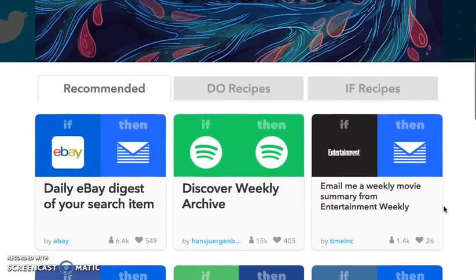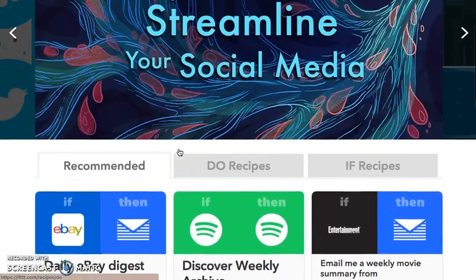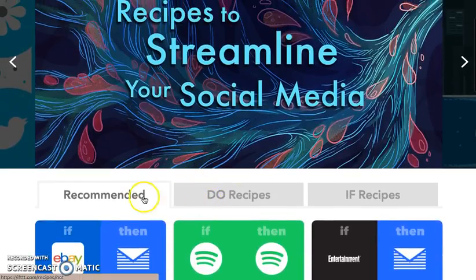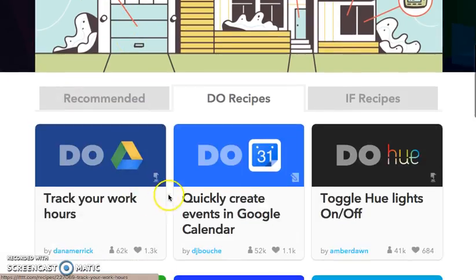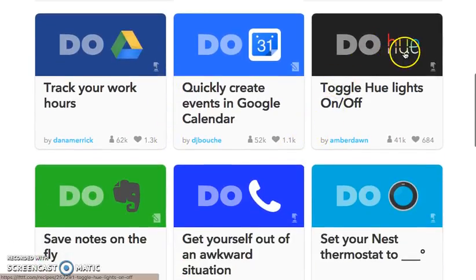Just a quick example right here. We have maybe eBay. If there's an item you're looking for, if a certain pair of sneakers goes on sale below a certain price, then email me, right? That might not be exactly what that's for, but that's just kind of a quick idea. So they have the recommended section, they have the do section, right? So for the do hue, this is a toggle hue lights on and off.